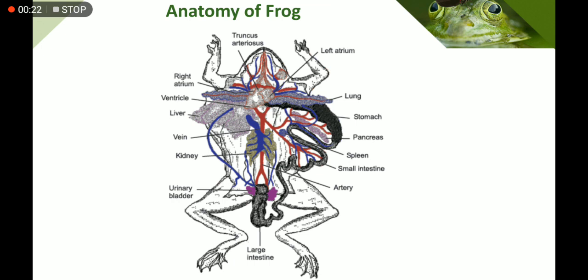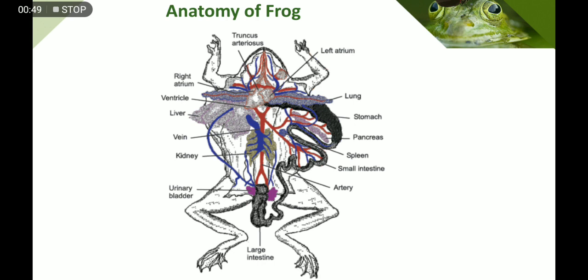In the very first, we have the truncus arteriosus. It is a tube that collects impure blood from all over the body parts of frog and then pours the impure blood into the right atrium. Then we have the left atrium and ventricle. These are the parts of the heart of frog.